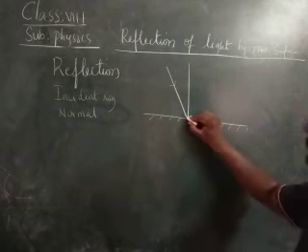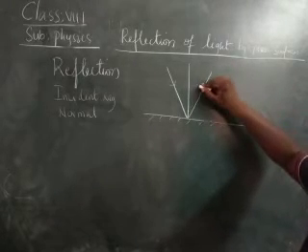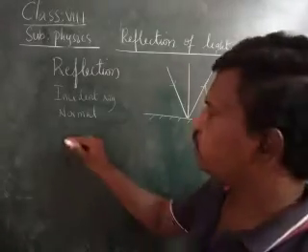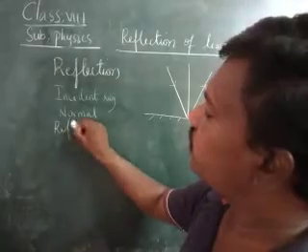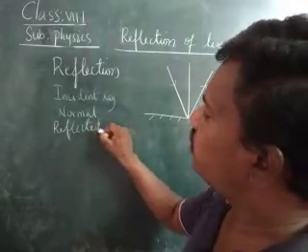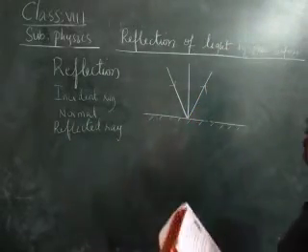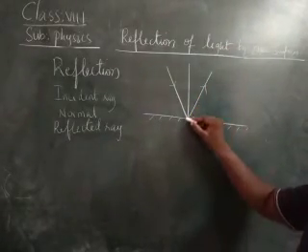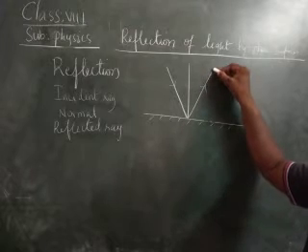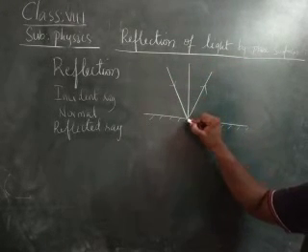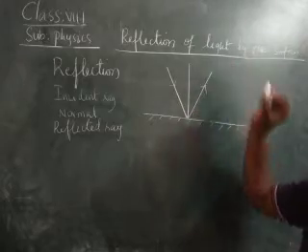Next, reflected ray. The reflected ray is the light ray which bounces back into the same medium after the incidence from the point of incidence.